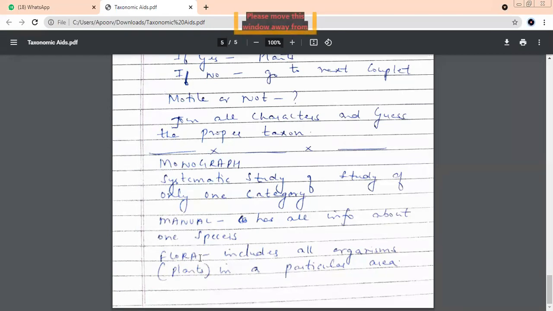If you're doing the study of only one category, what is it called? Monograph. Very good. And if you're collecting all information about only one species, supposing I just want information about the indica species of mango, then I'll prepare an entire file that will be known as a manual.